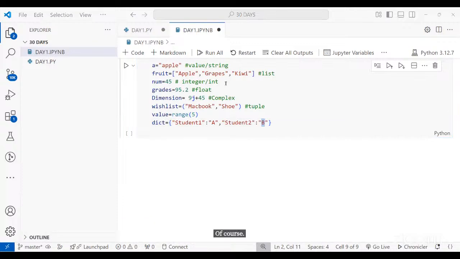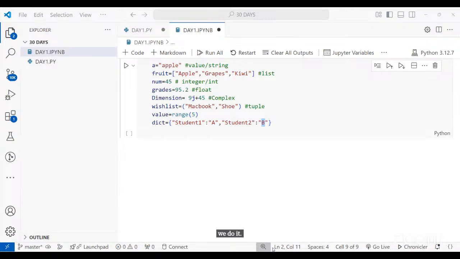No, ma'am. I have a question in range. If we have to store any random number, you have stored 1 to 5, right? Yes. So if we want to store any random number, how will we do it?